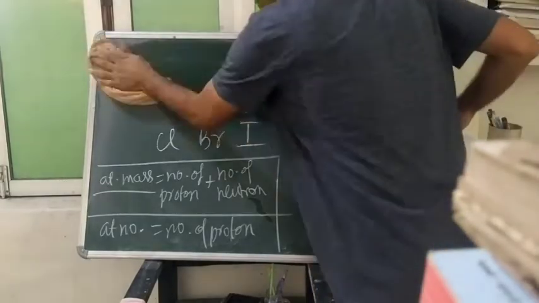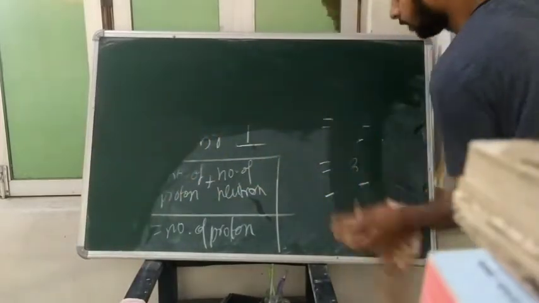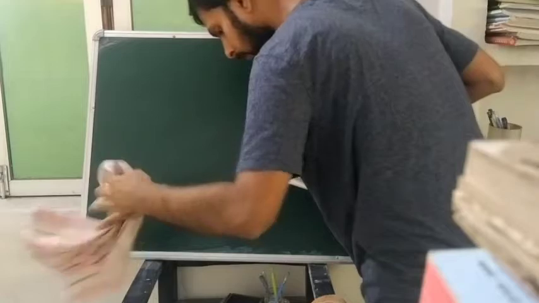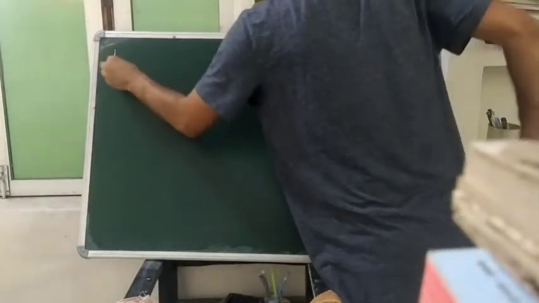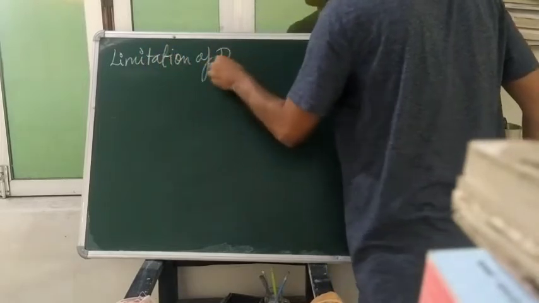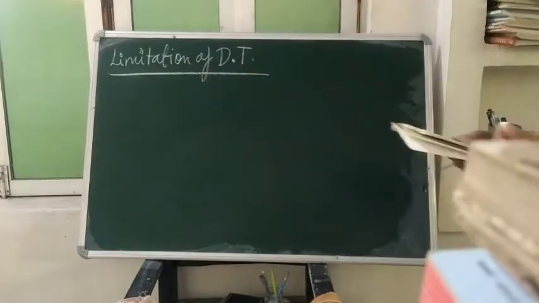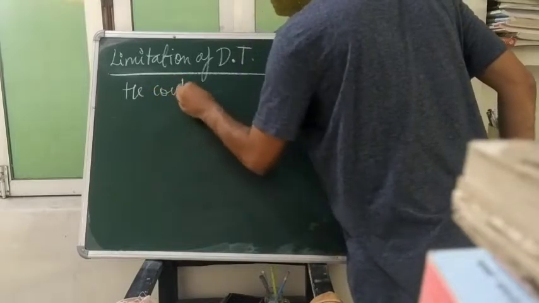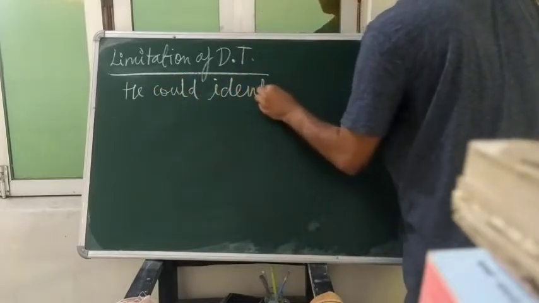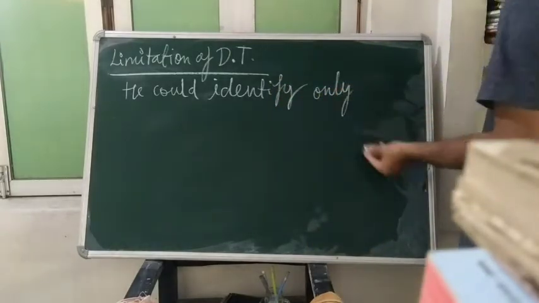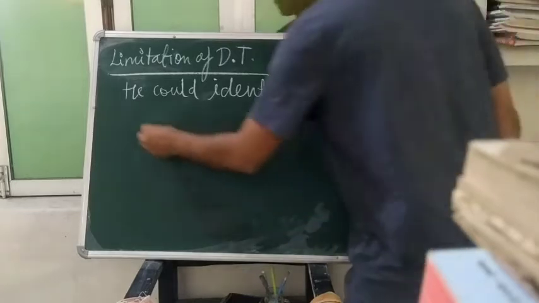Now we shall move to the limitation of Dobereiner. What was that limitation? The limitation of Dobereiner's triads was he could identify only three triads. It is the limitation, only three triads.